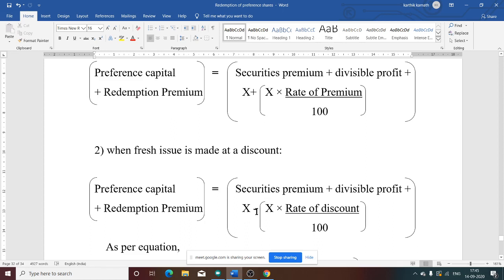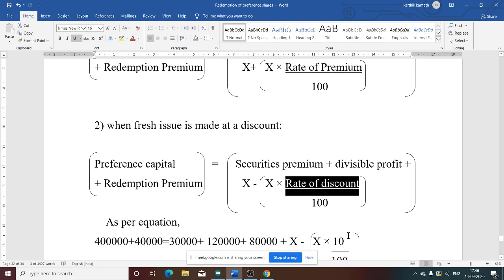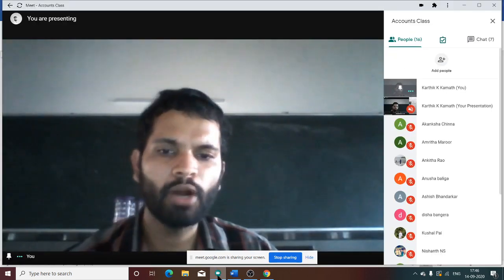Here there is a change: after plus x there is minus because it is at a discount, minus x into rate of discount divided by 100. For premium there is plus, here there is minus. Remaining all same. For premium you write the rate of premium, here you take the rate of discount. Now as per the equation we apply and solve the problem.